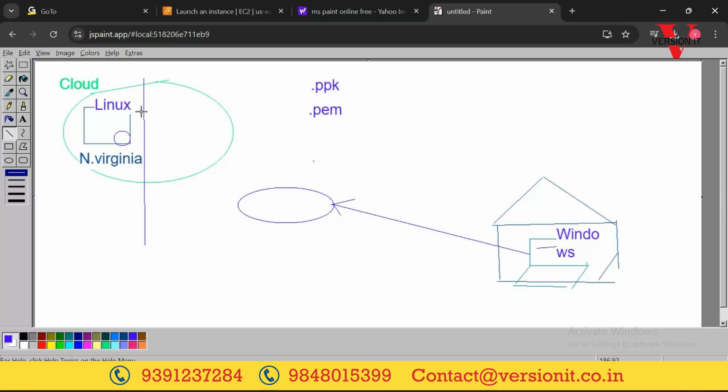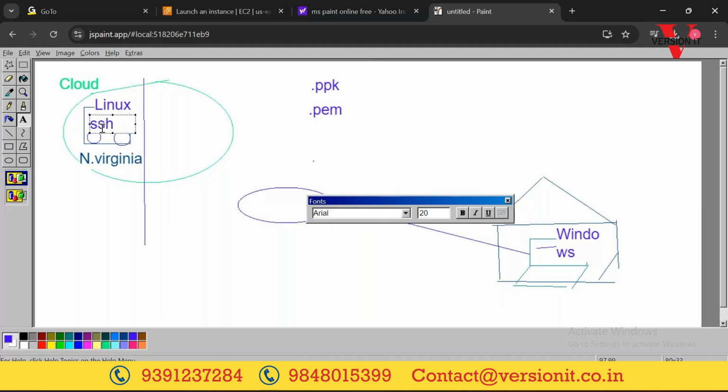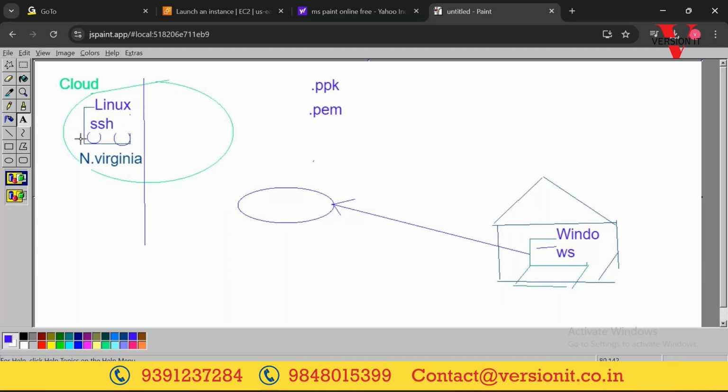The server also needs to know that users will log in remotely, right? So we need to provide the server the capability to accept remote login connections. For that, in all the Linux servers we will be installing a package called SSH, secure shell. Each server should have SSH enabled, otherwise it will not accept the remote connections.